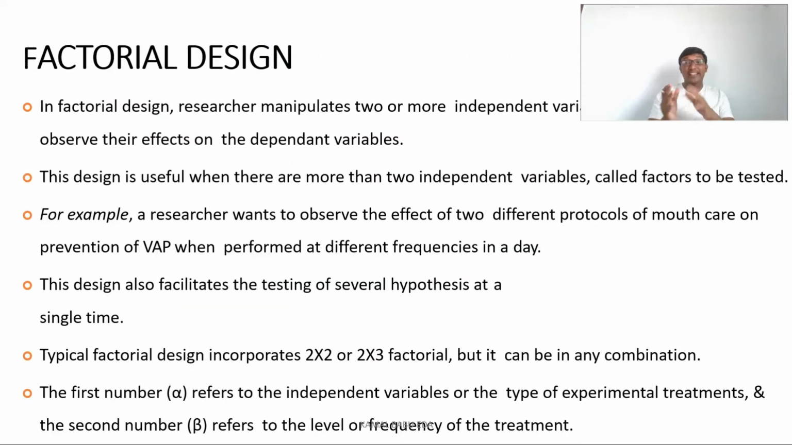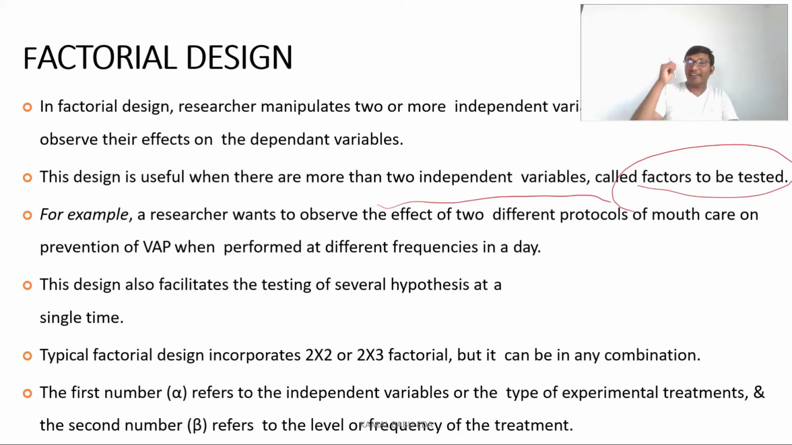Now we'll see what the factorial design is. Here the researcher is manipulating two or more independent variables and observing the desired effect on the dependent variable. This design is very useful to test more than two independent variables. These are called factors. So we will test the independent variables, the factors.